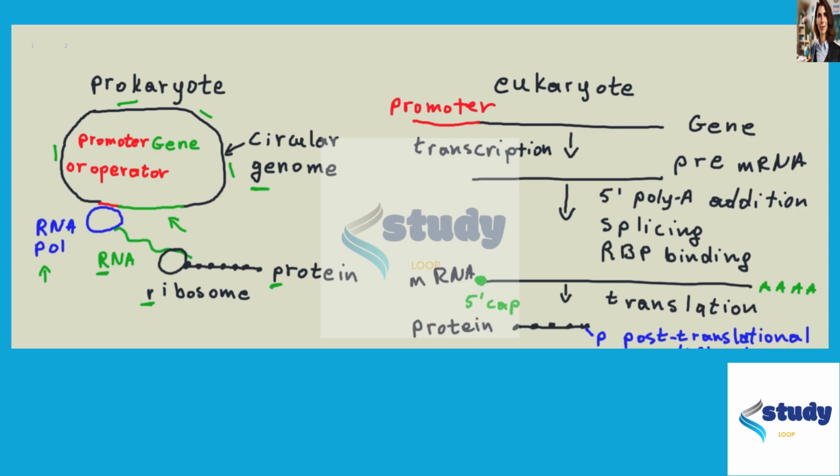Similar in eukaryotes, you have the gene that is being transcribed, and you have a promoter slash regulatory region. To that promoter or to that operator, different proteins can bind, and those proteins can be repressors or activators or transcription factors that modulate the transcription of the protein. Once the gene is transcribed, you have pre-mRNA. That pre-mRNA gets processed into mature mRNA, messenger RNA, through the addition of 5' caps and poly A tail additions, through splicing and through the binding of RNA binding proteins.